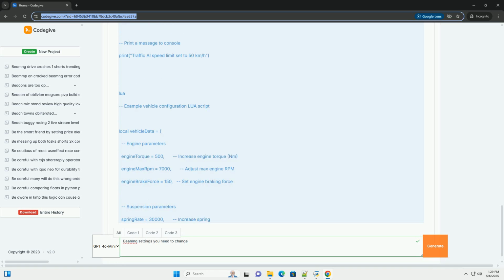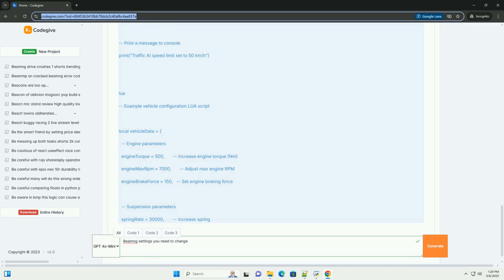Error handling. Implement proper error handling in your Lua scripts using assert or pcall to catch potential issues and prevent crashes. Game updates. BeamNG.drive is constantly evolving. Game updates can change the structure of configuration files, UI elements, and the Lua API. Be prepared to adapt your scripts to accommodate these changes.